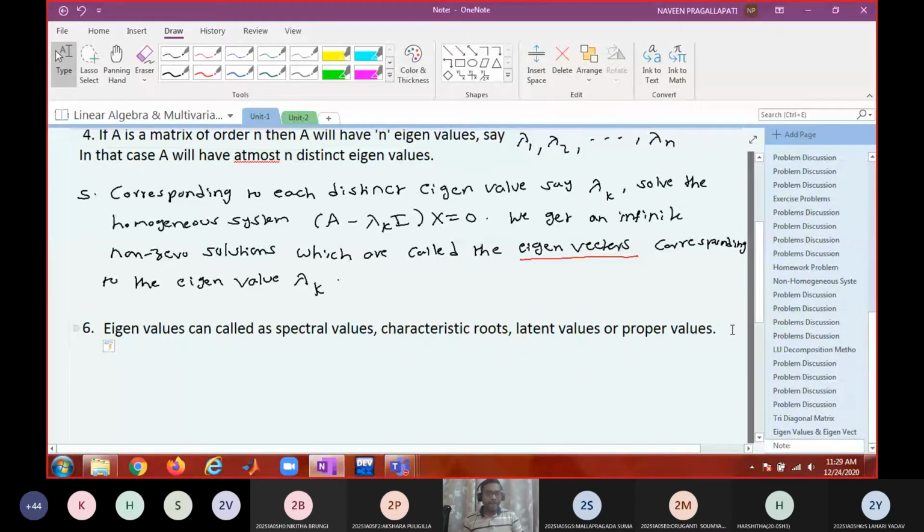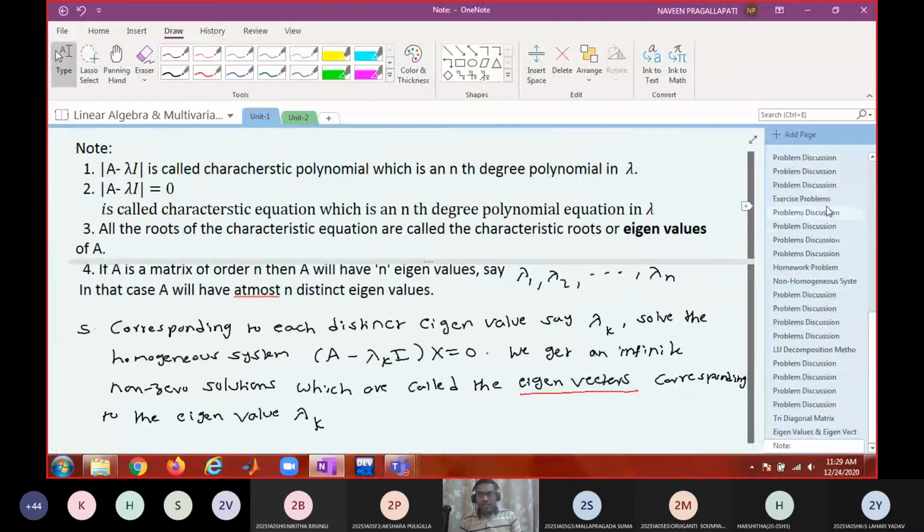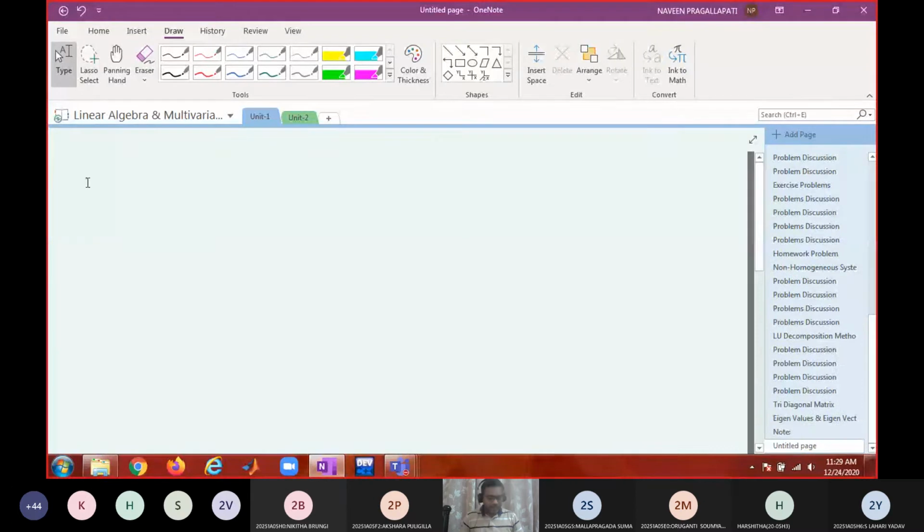And one more point: the set of all eigenvalues of a given matrix is said to be the spectrum. Spectrum is nothing but the set of all eigenvalues. So with this, now we'll move on to finding eigenvalues and the corresponding eigenvectors.